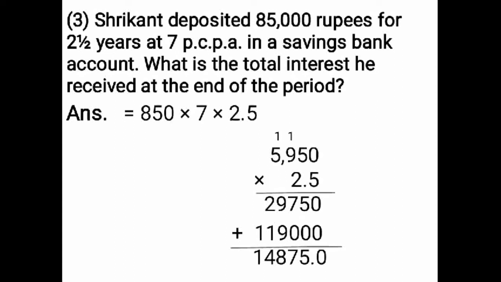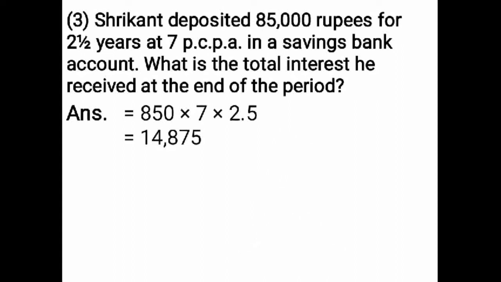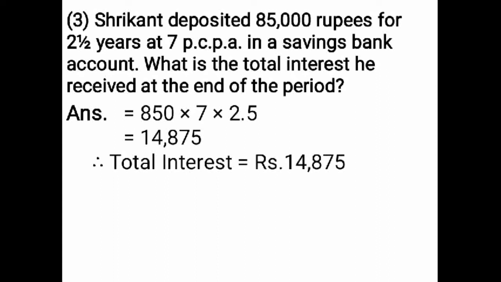After multiplying 850 into 7 into 2.5, answer is 14,875. After decimal point, there is 0. If there is 0 after decimal point, 0 is not having any value. Remember this. Therefore, total interest is equal to rupees 14,875.